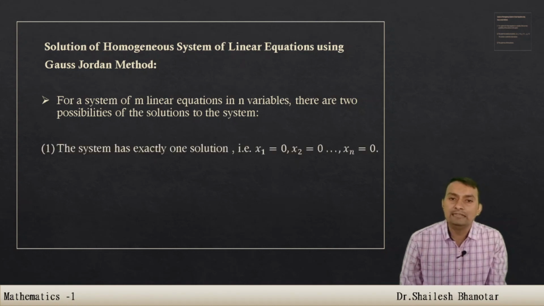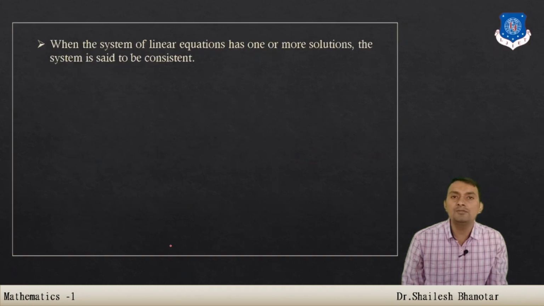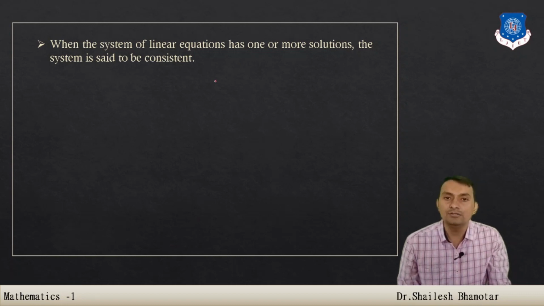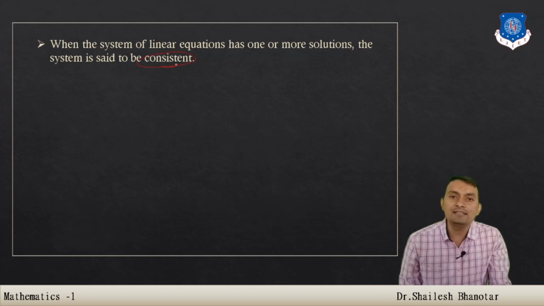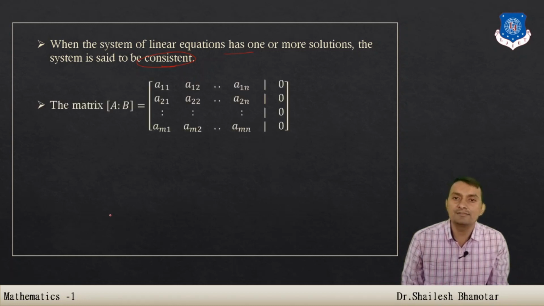The trivial solution is the one where all values are zeros. For infinitely many solutions, you have to write the variables in terms of the free variables, and that gives infinitely many solutions. Whenever the system is consistent, it has a solution, either a unique one or infinitely many solutions.